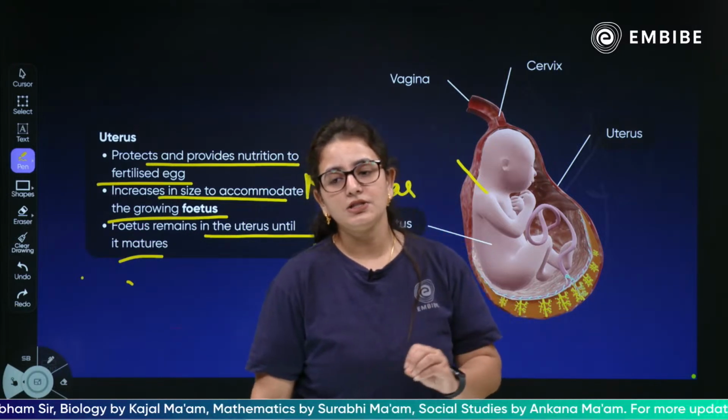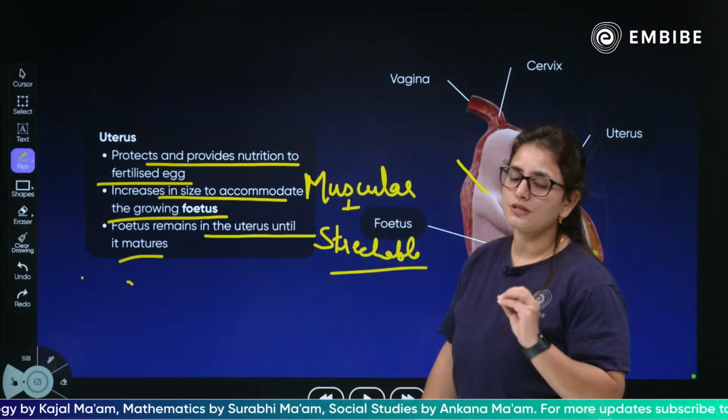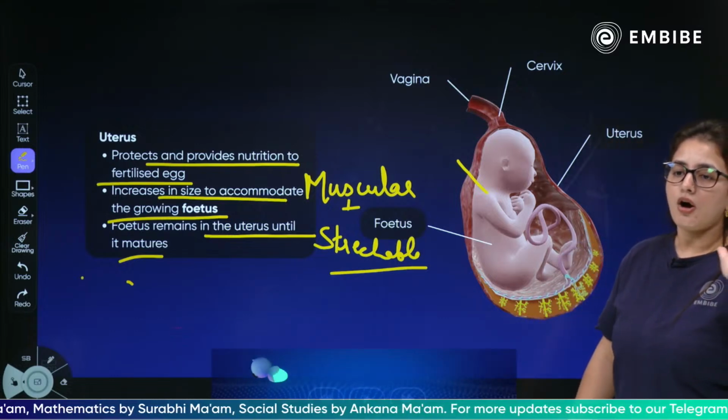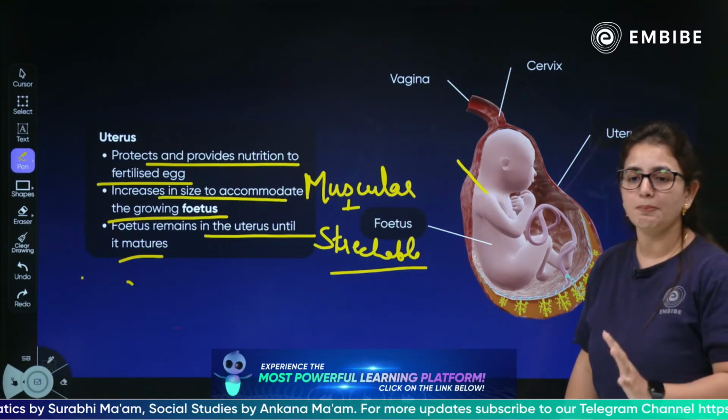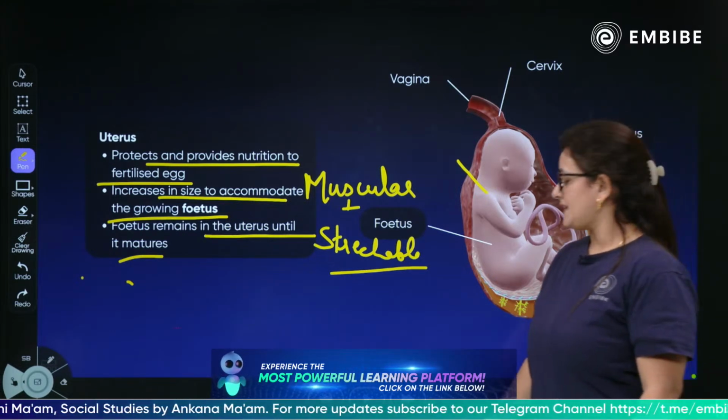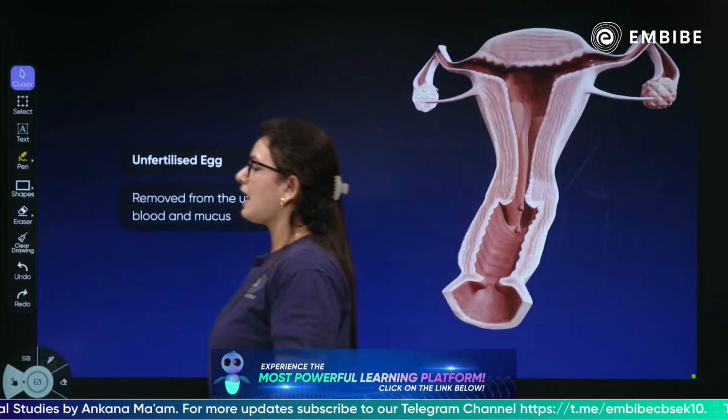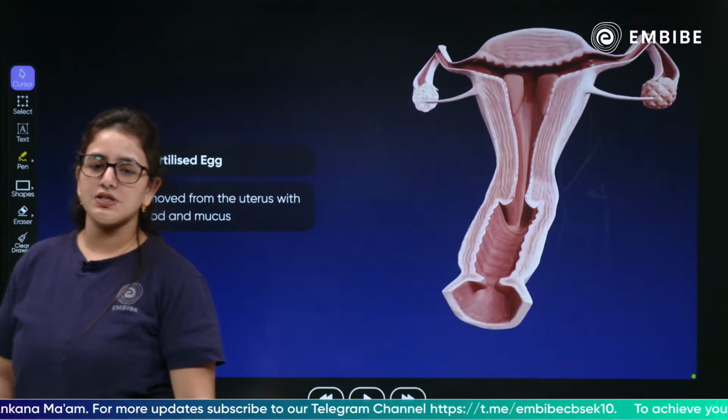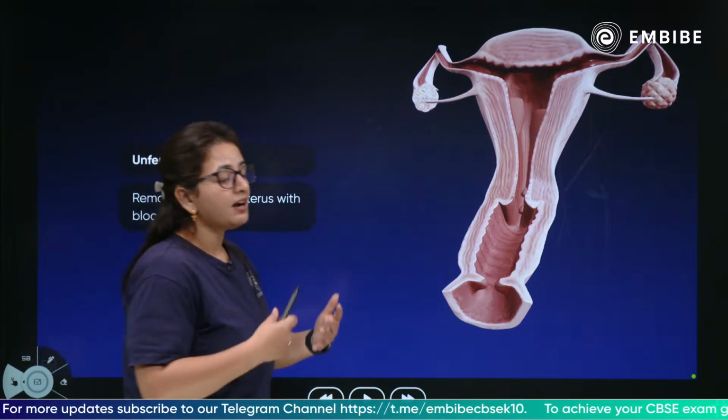Okay? This much. So children, the job of the uterus is to provide nutrition and support the growth and development of the fetus. Clear? As we move forward talking more about it, what happens? Now that's a question, children. What happens when there is an unfertilized egg?